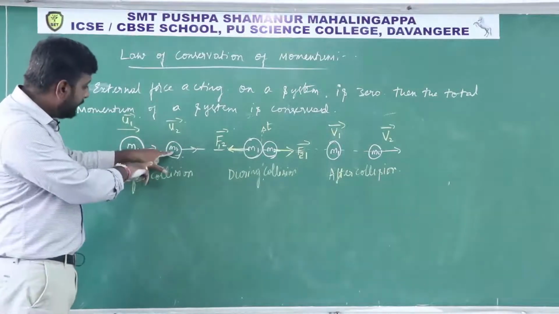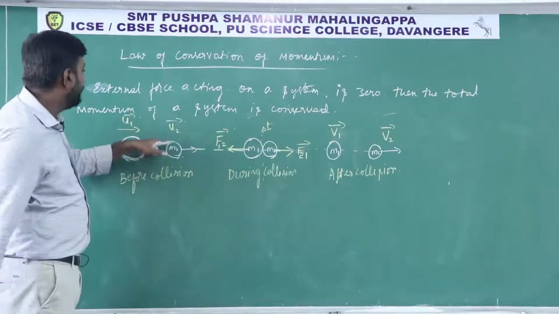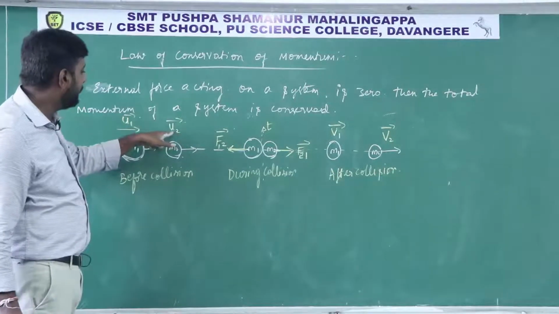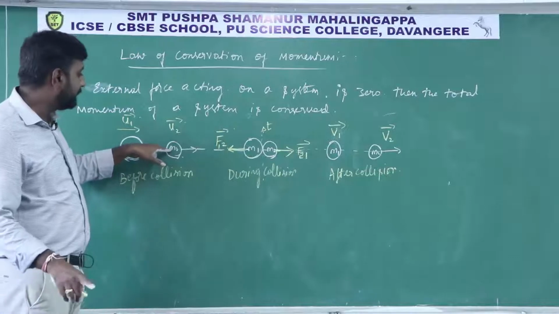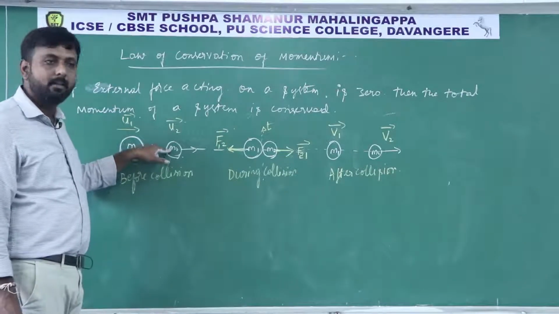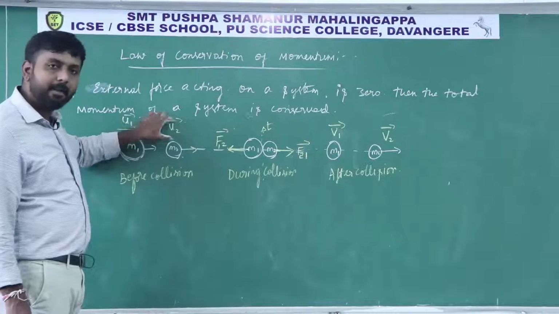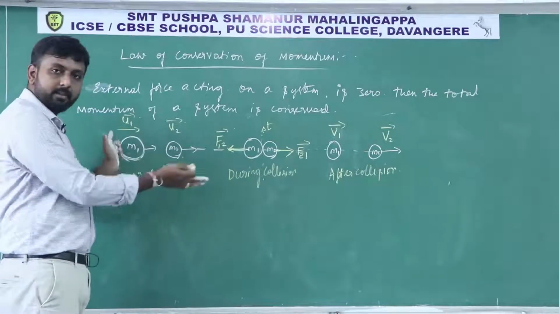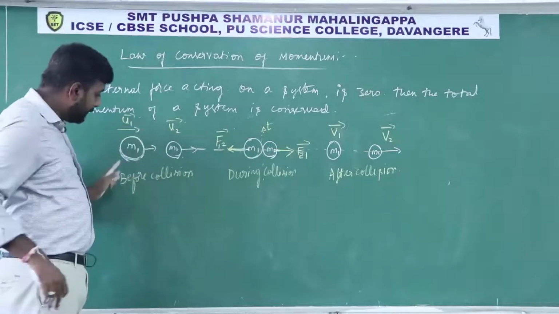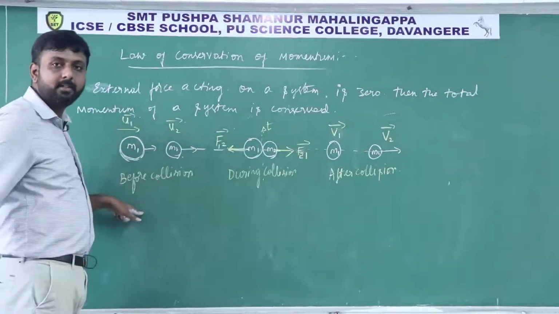Suppose the second body is moving with 5 meter per second, and its mass is, let us take, 1 kg. So altogether its momentum becomes 5 units. Here 20 units, 5 units. The sum of the momentum before collision is 25 units, right?